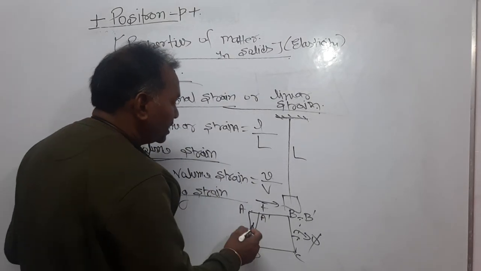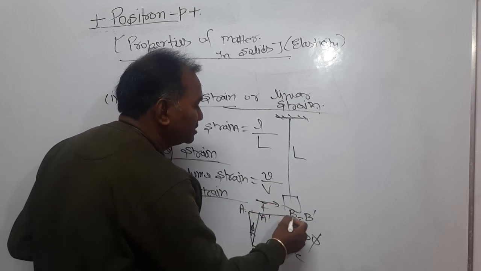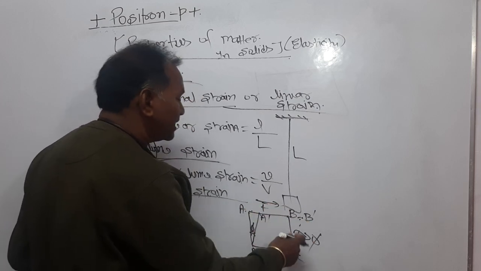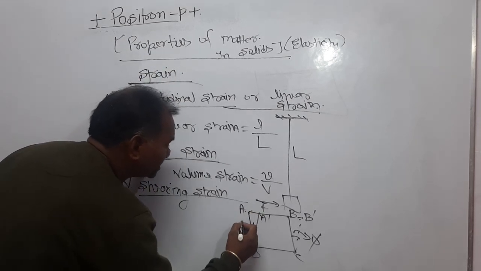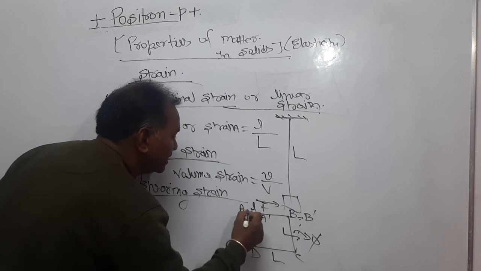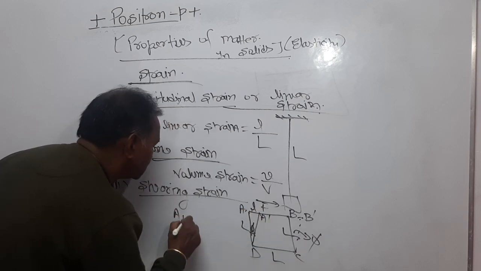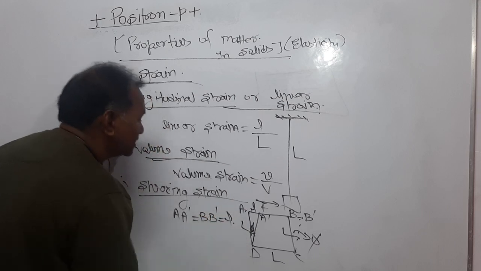Now, dear students, as soon as the tangential force is applied, A goes to A dash, B goes to B dash. This phi is the angle of shear. Let each side of the wall be capital L, and AA dash is equal to BB dash, which is equal to the change in length, small l.